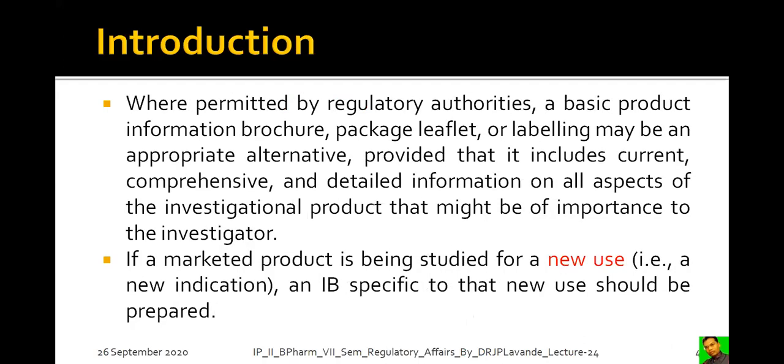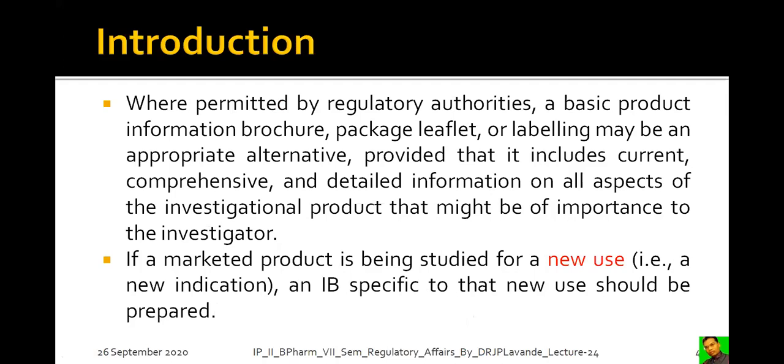Where permitted by regulatory authorities, a basic product information brochure, package leaflet, or labelling may be an appropriate alternative, provided that it includes current, comprehensive, and detailed information on all aspects of the investigational product that might be of importance to the investigator.